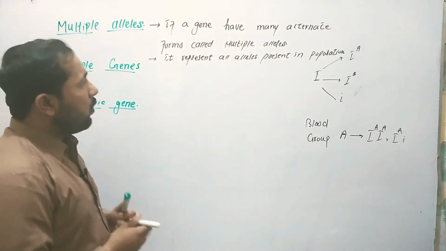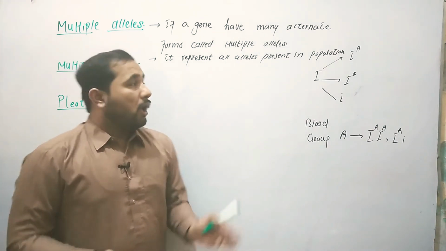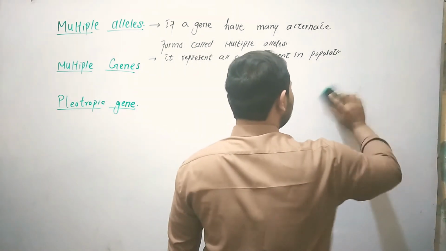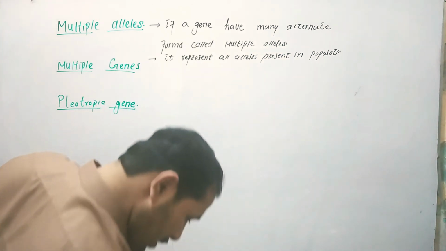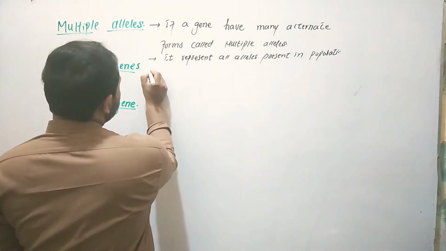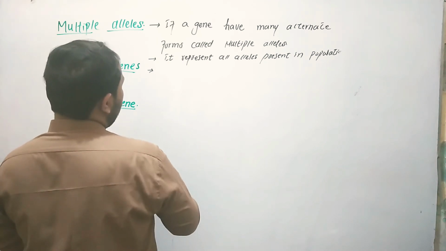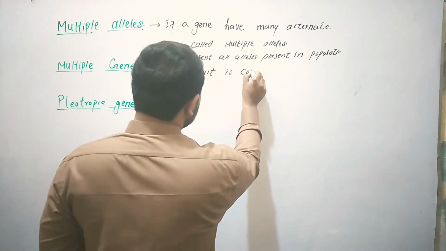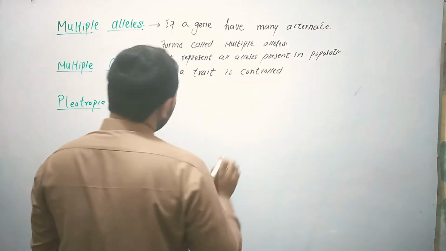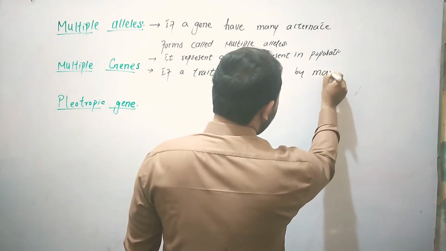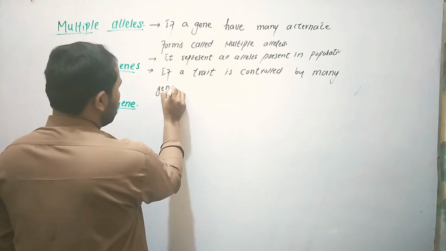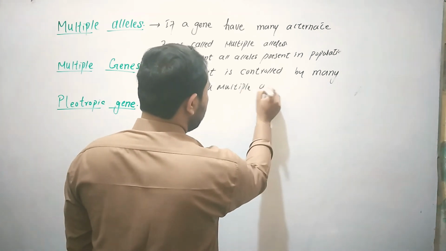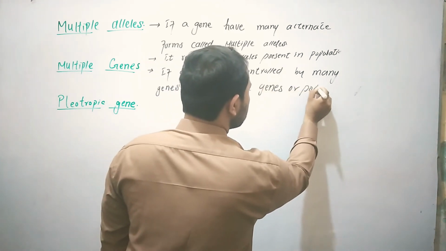Okay, so this is all about multiple alleles. And the next term is multiple genes. Let's suppose, if we talk about multiple genes, we will define it: if a character or a trait is controlled by many genes, that will be called multiple genes or polygenes.